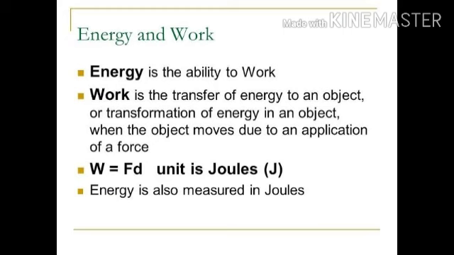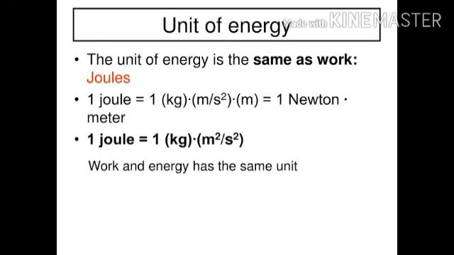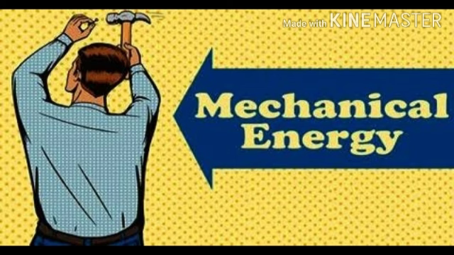Now we will see there are various types of energy like mechanical energy, potential energy, sound energy, heat energy, light energy, gravitational energy, so many types of energy. But in your book there is mechanical energy, so we will now study about mechanical energy.